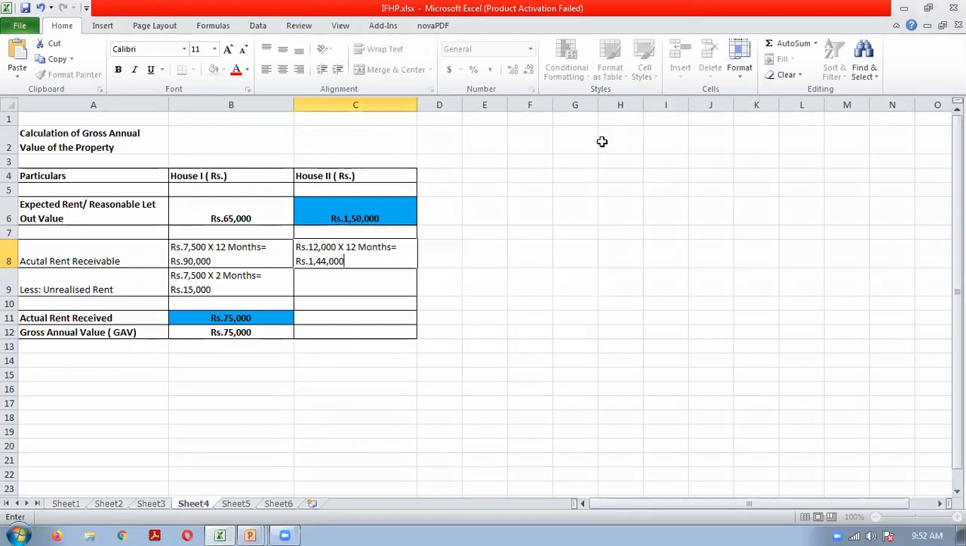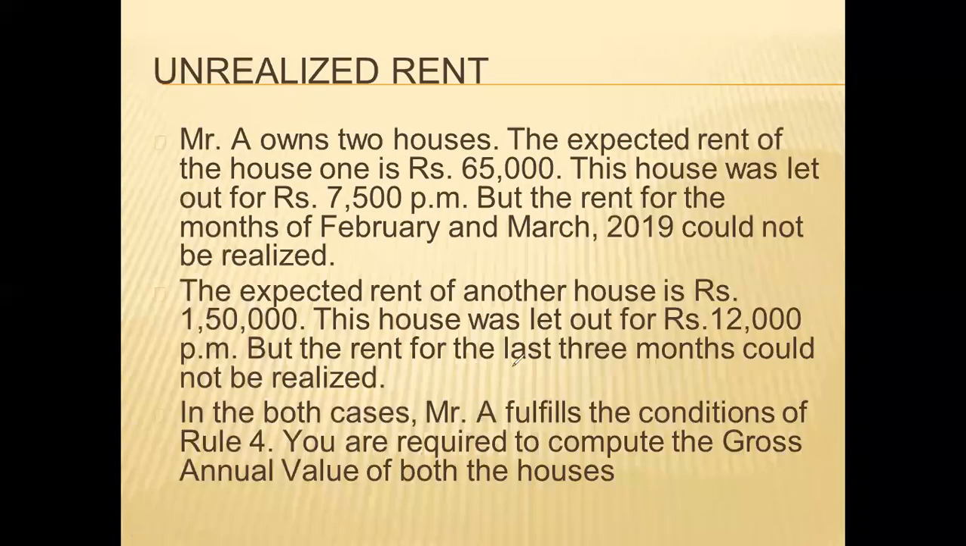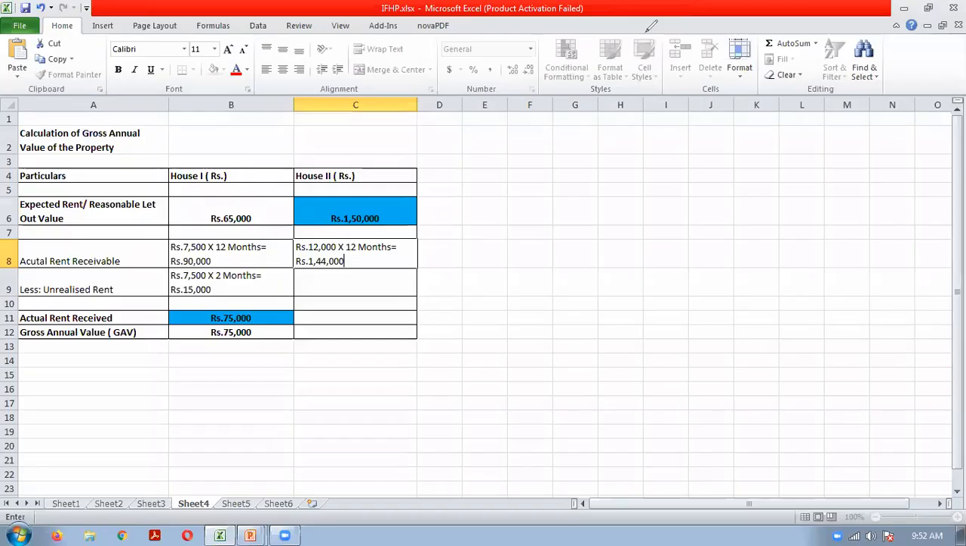This is receivable. But 2 months rent could not be collected. Sorry, 3 months rent could not be collected. So how much will be the pending rent? 12,000 into 3 months. How much will it be? 36,000. 36,000 rent could not be collected from house 2. So actual rent will be how much? 1,44,000 minus 36,000, which is 1,08,000.